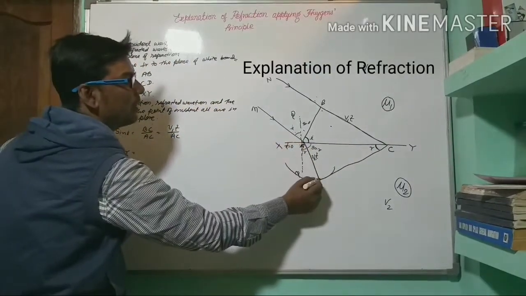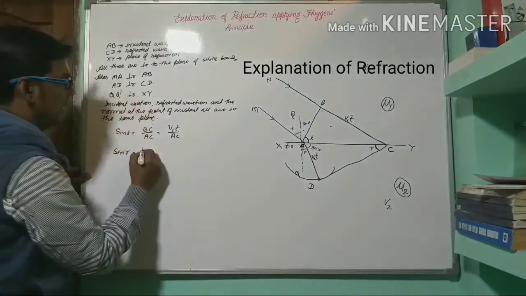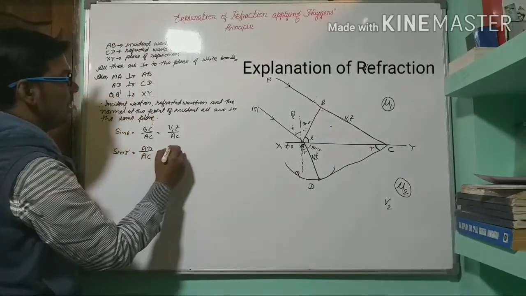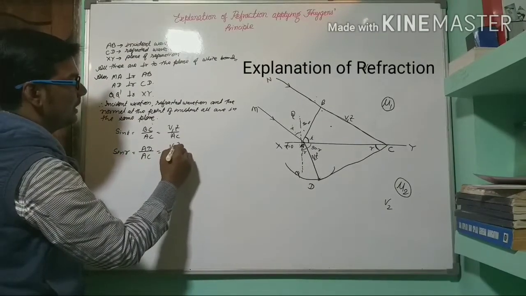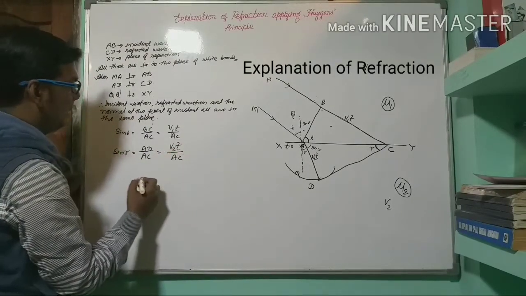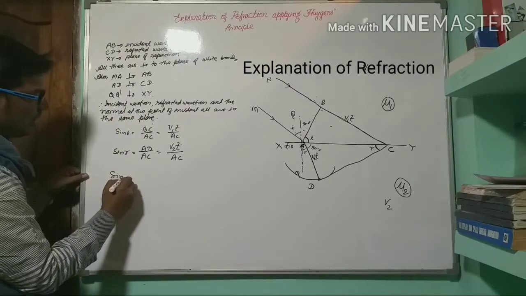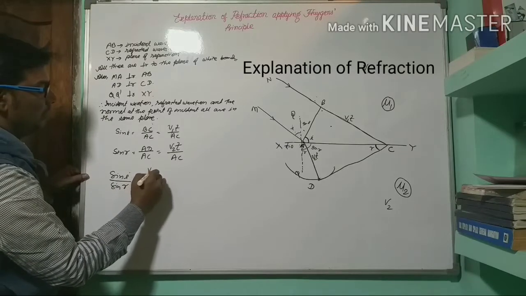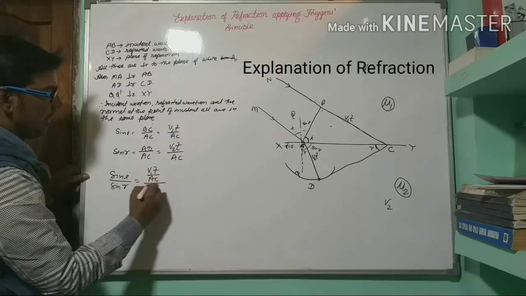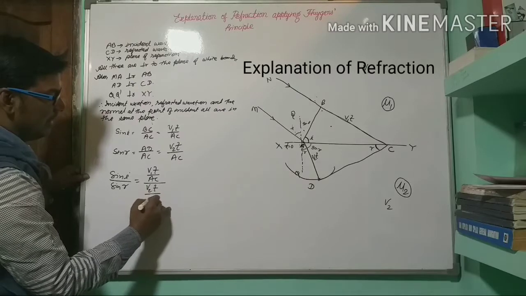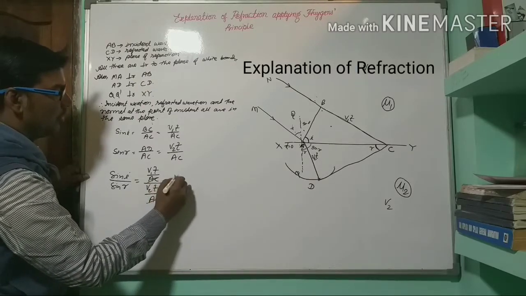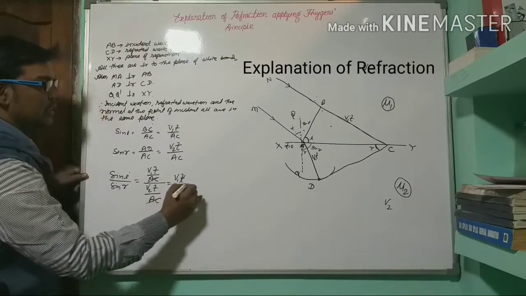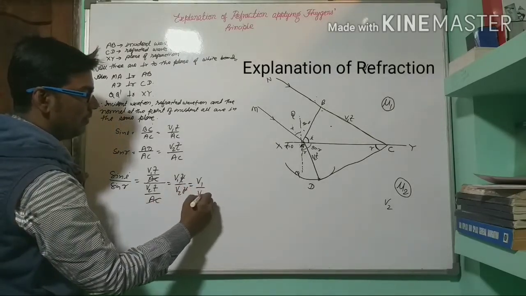This perpendicular is AD, by hypotenuse AC, so it will be V2 T by AC. Therefore the ratio sine I by sine R is equal to V1 T by AC divided by V2 T by AC. AC will cancel, and T and T cancel. It will be V1 by V2.